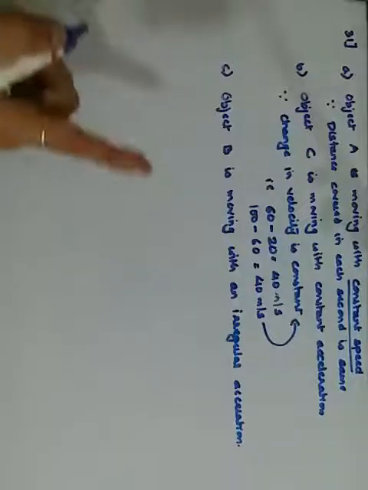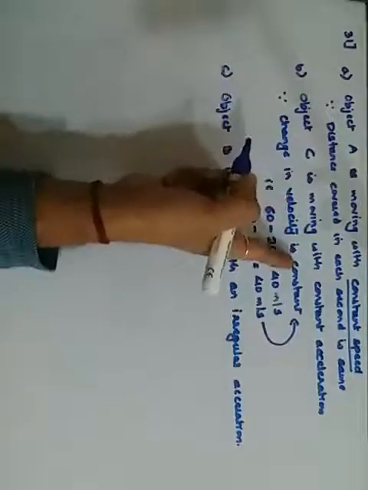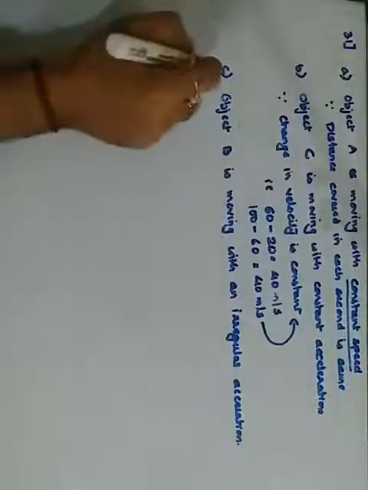Here they haven't asked for the reason, but I'm telling you: if you find the difference in the speed, 36 minus 20 is 16, later 24 minus 36 will come out negative. That means all the values are not the same, it is not constant. Just as here the velocity change was constant, here it is not constant, therefore it is irregular acceleration.